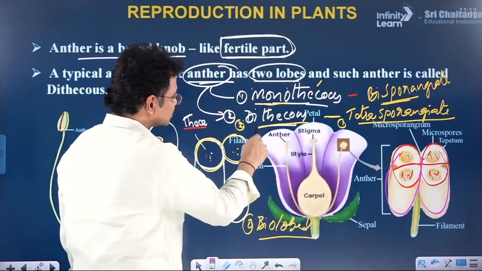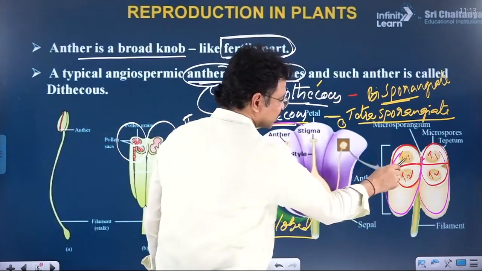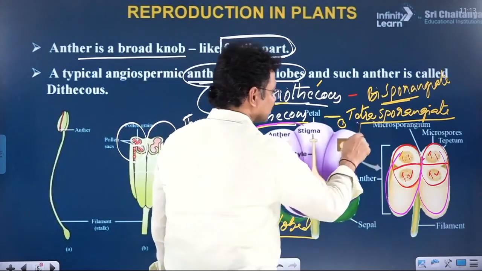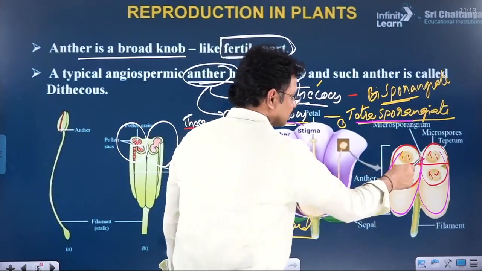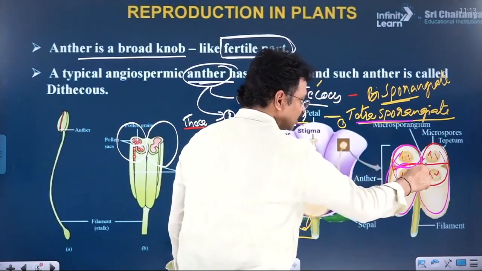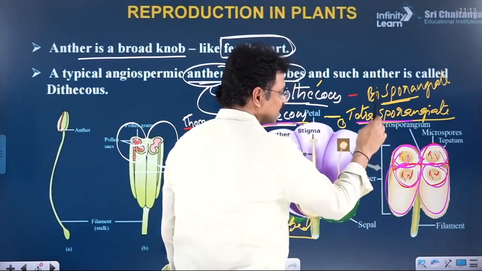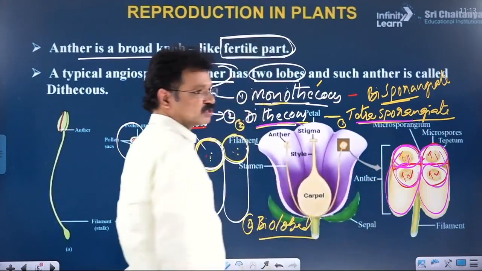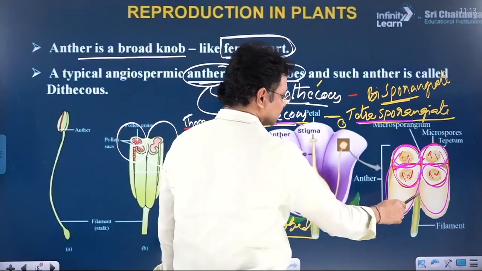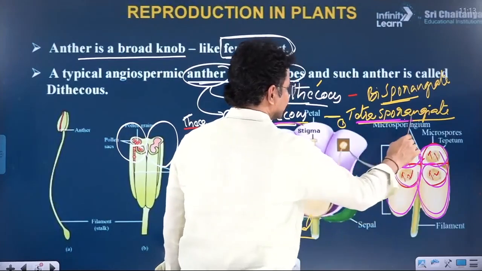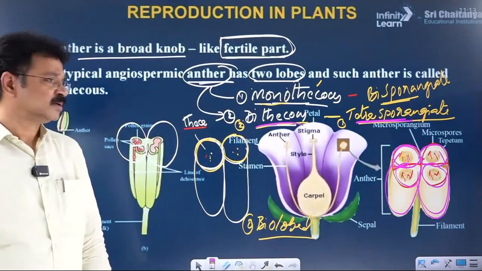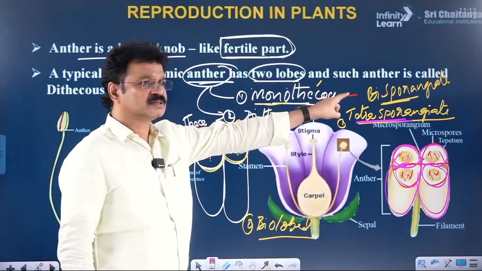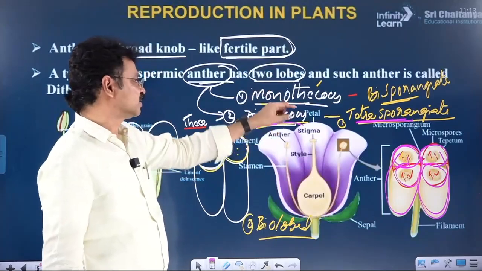Why is the bilobed anther also called dithecous? In each lobe two thecas are there. The number of thecas in each lobe is two. And why is it called tetrasporangiate? The total number of microsporangia in the overall anther is four. Another name of theca is microsporangium. Hence it is named a tetrasporangiate anther. The tetrasporangiate or dithecous anther is very common. The bisporangiate or monothecous anther is rare.